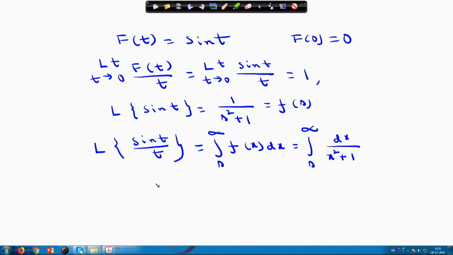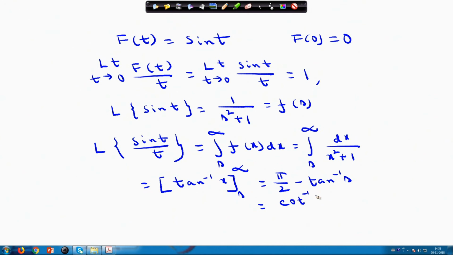So this will be equal to tan inverse x from s to infinity, which is pi by 2 minus tan inverse s, which you can write as cot inverse s. This cot inverse s is again nothing but tan inverse 1 by s.